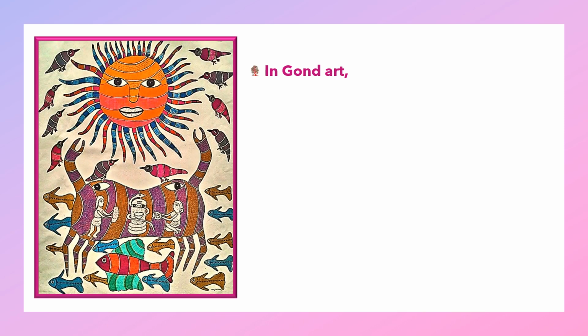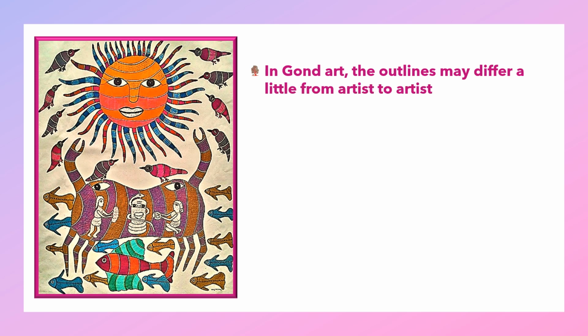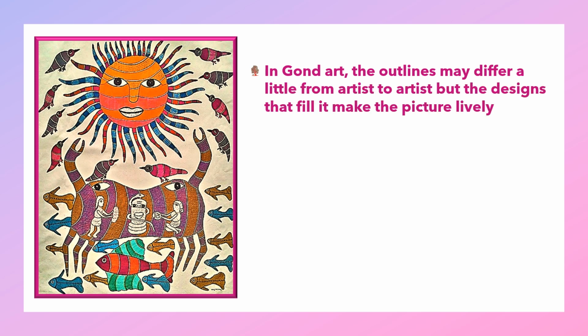In Gond art, the outlines may differ a little from artist to artist, but the designs that fill it make the picture lively and attractive. For example, look at the outline here of the sun. There's a circle here and you find the rays of the sunlight here. Now each ray of light has a different design within it. So many little things used to make those designs. Even the circle which forms the basis of the sun. It is only a circle, but within it, look at the different designs there. So that is what makes this kind of art very, very lively and attractive.